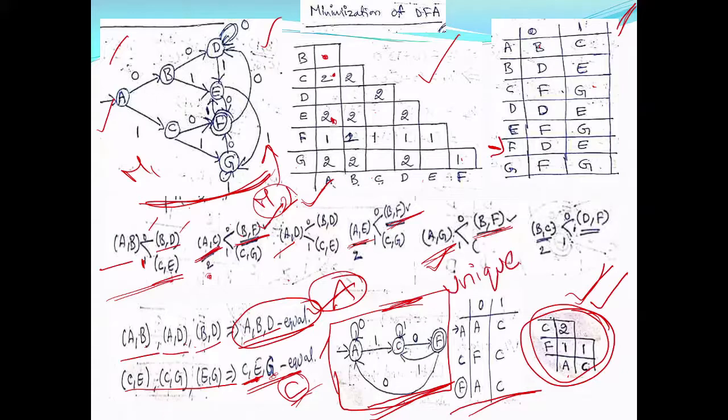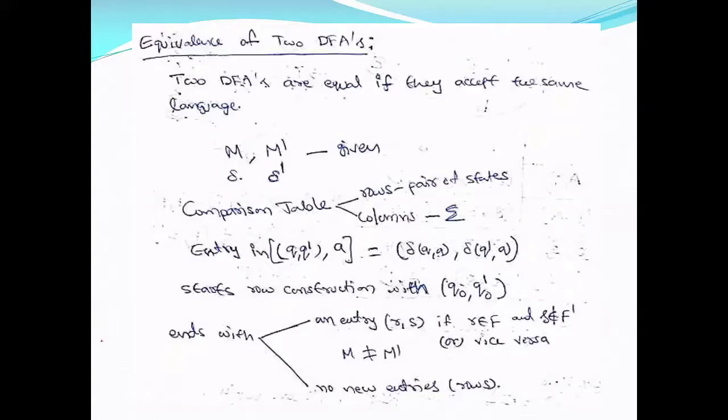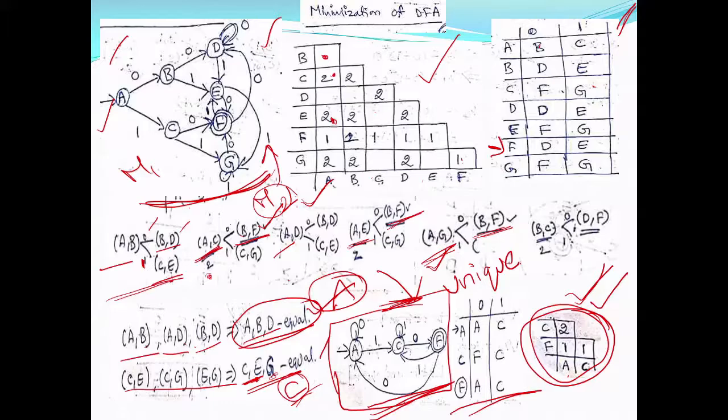So for this language, a DFA with fewer states than this is not possible. So if you draw a DFA for the language accepted by this M1 or M2 or this, if you minimize all those DFAs, all of them will be minimized to this because it is unique, and fewer states than this is not possible. That is why we find the minimization of the DFA. Then you can apply this procedure to any DFA. You can take and apply.